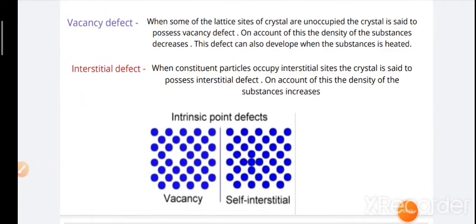Under vacancy defect: when some of the lattice sites of the crystal are unoccupied, the crystal is said to possess a vacancy defect. On account of this, the density of the substance decreases. This defect can also develop when the substance is heated. Now, interstitial defect. When a constituent particle occupies an interstitial site, the crystal is said to possess an interstitial defect. On account of this, the density of the substance increases.